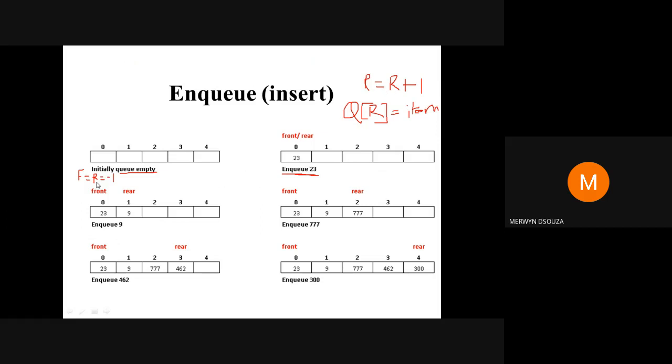Initially it was equal to -1, so -1 plus 1, rear value will become equal to 0. So rear is now no longer -1, but 0. It is pointing here.